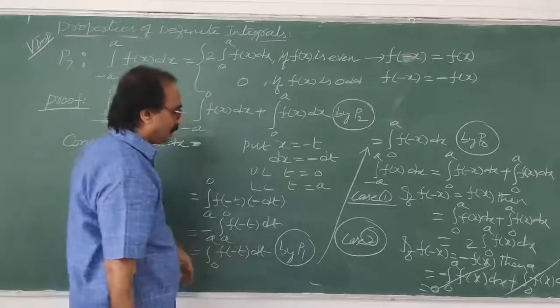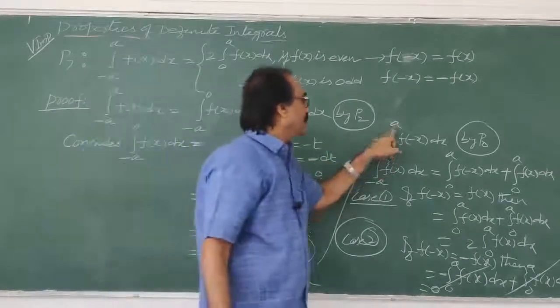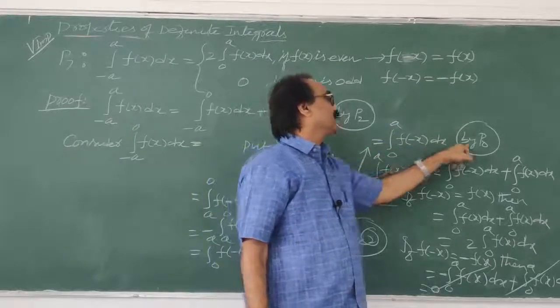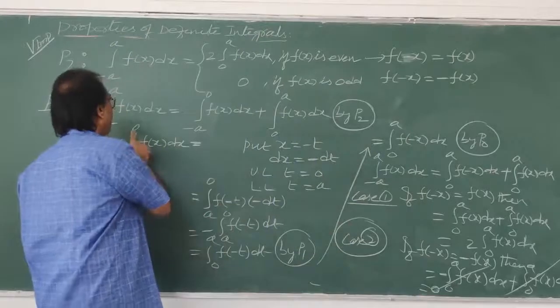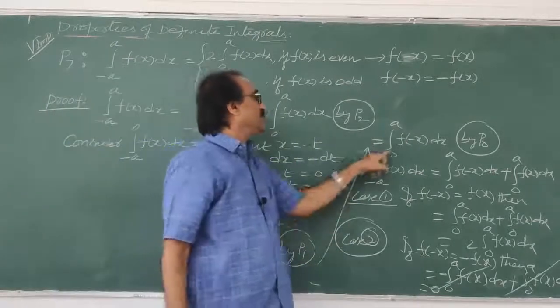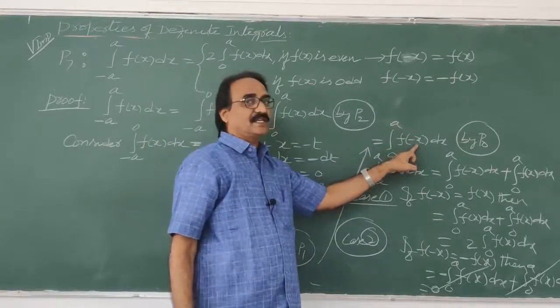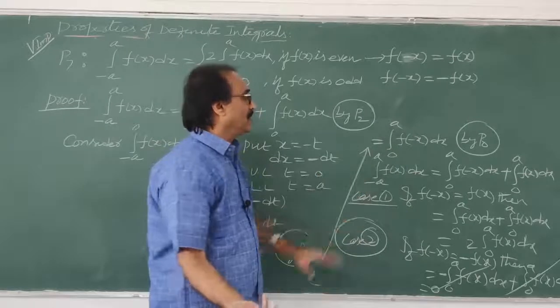By property 0, what will happen now? P1 here, integral 0 to a of f of minus x dx by property 0. So we got it. Finally, integral minus a to 0 of f of x dx can be written as 0 to a of f of minus x dx. Over.